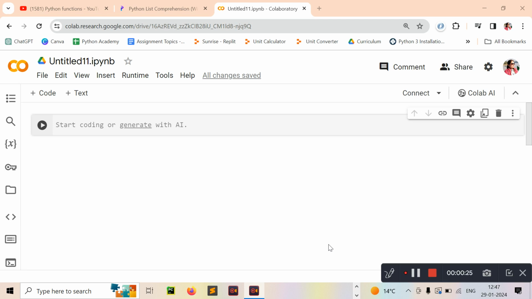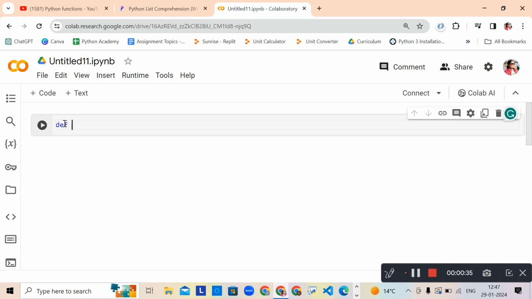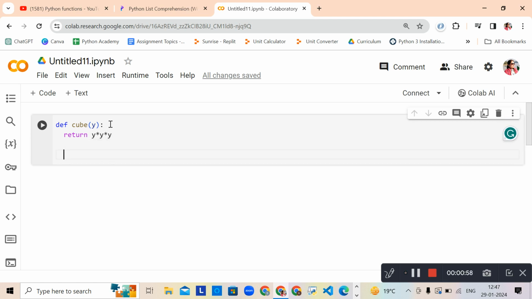Let me quickly show you the syntax with one example here. Then you will better know how we work with lambda functions. Let me first write a quick function of a cube to find the cube of a value, which I'm taking in my variable parameter named y, and I return an expression. It's very easy to write code in Python, where we can give the details in this expression.